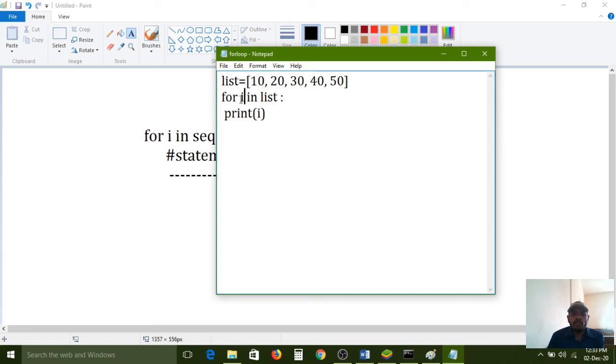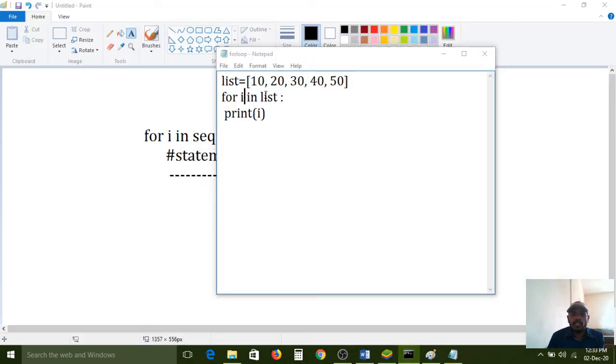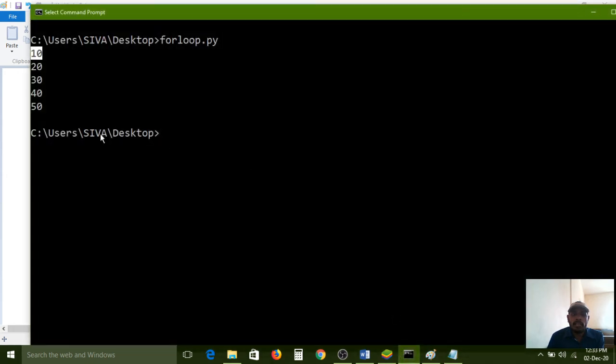So I value becomes 10. First the I value will be represented on the screen. After that, it will go again and search for the next element. The 20 it can read and store internally, so I value becomes 20 again. So the 20 value it will represent on the screen.